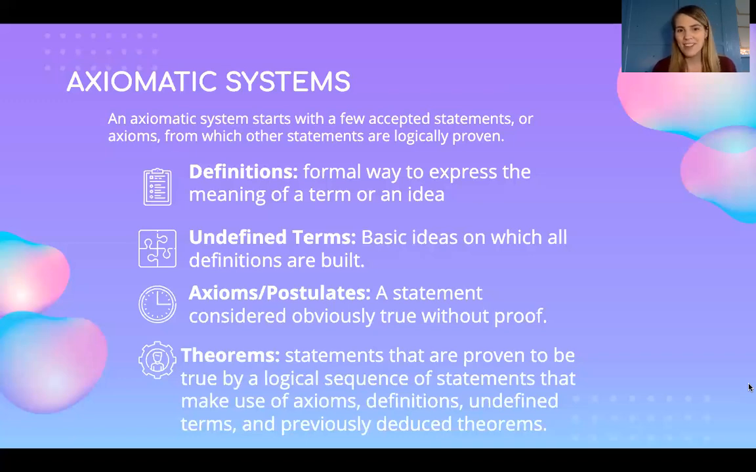So again, the simplest thing is an undefined term. A little bit above an undefined term are our axioms and postulates. And with a little bit more proving, we get theorems. So those are the three types of definitions that we're going to be working with in geometry.